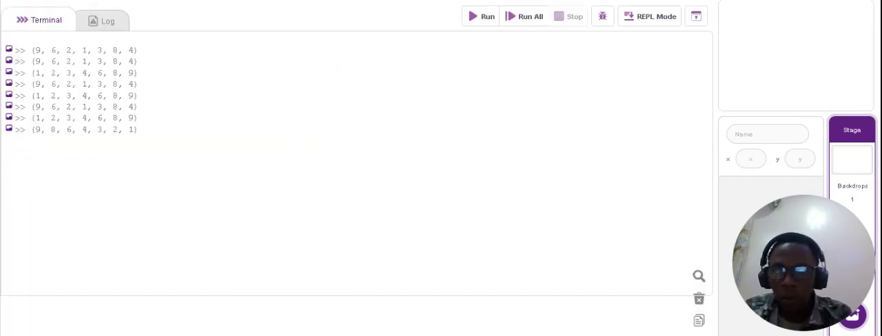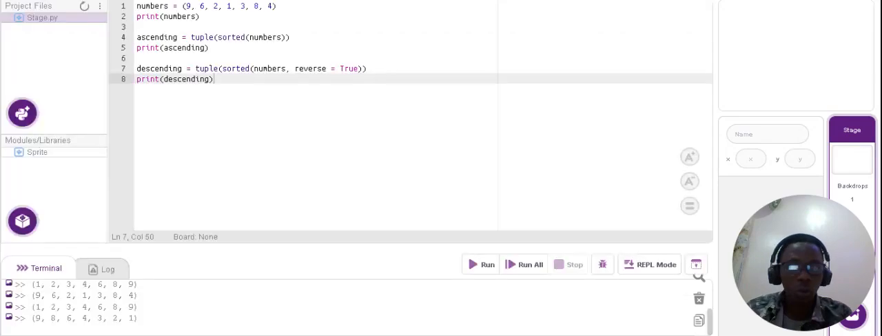So we now have 9, 8, 6, 4, 3, 2, 1, just the reverse of this. So that is how a tuple is sorted in Python using PictoBlox.